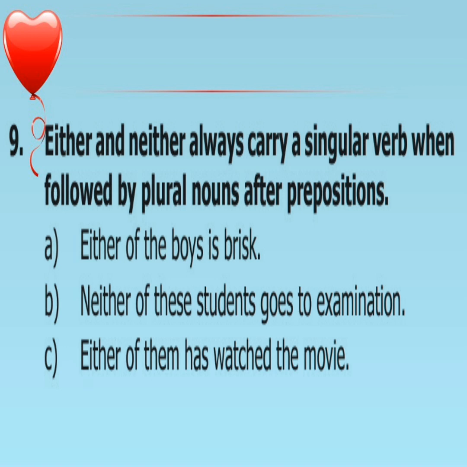Neither of is the keyword, the noun is students, which is plural, but neither of is the keyword here. If neither of, either of comes, we have to use only a singular verb, so here the verb is goes. Next example, either of them has watched the movie. Either of is the singular keyword, so the verb is has. Though there is them, we should not use have, we have to use has.